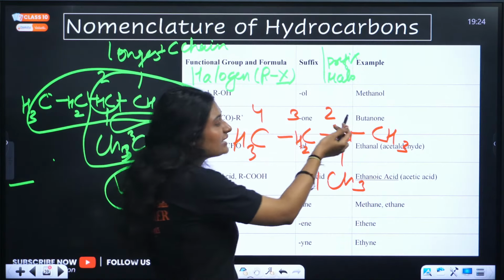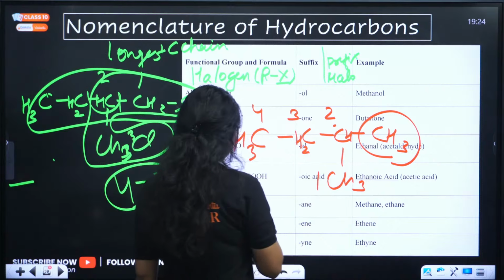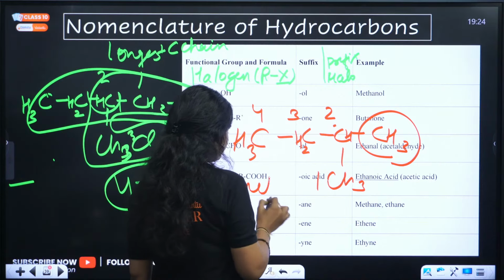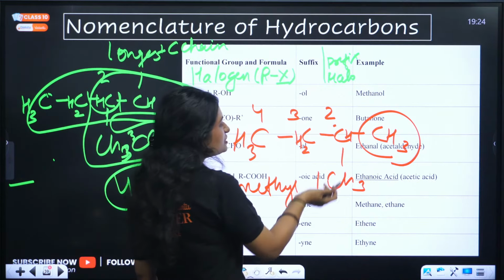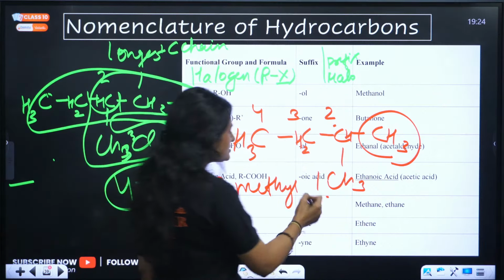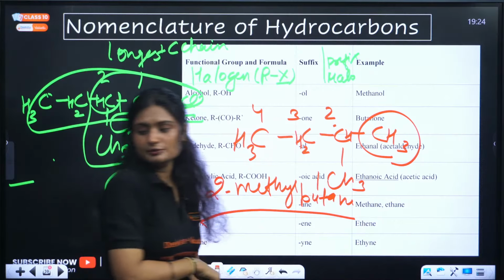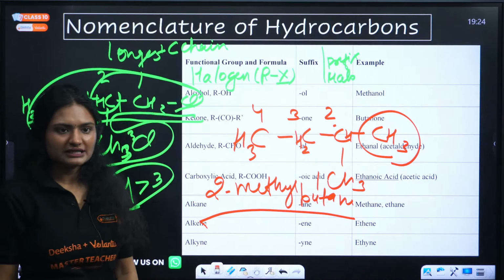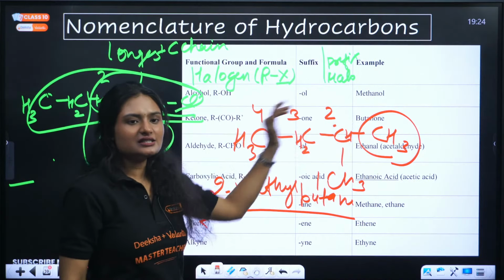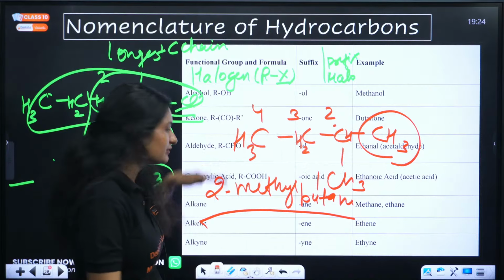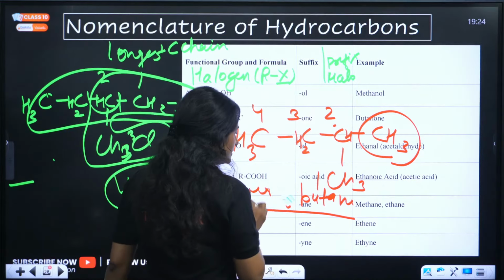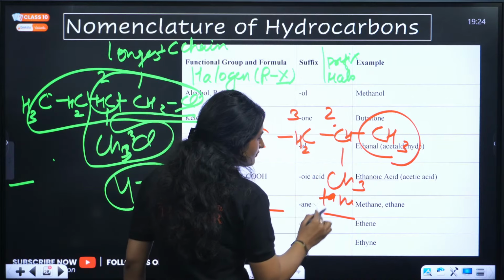Clear? So at 2 I have again a methyl. And how many carbons are there? 4 carbons. Butane. 2-methyl butane. This is 2-methyl butane. Clear? And if I have done it the other way, let's say I did this straight way, same thing will happen. That's why I say if you follow the rules, you will always get the correct name.